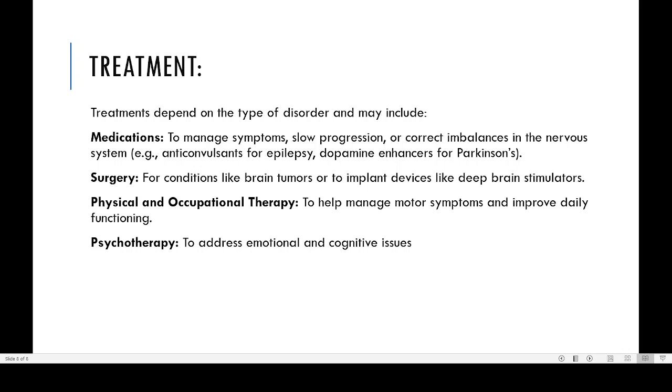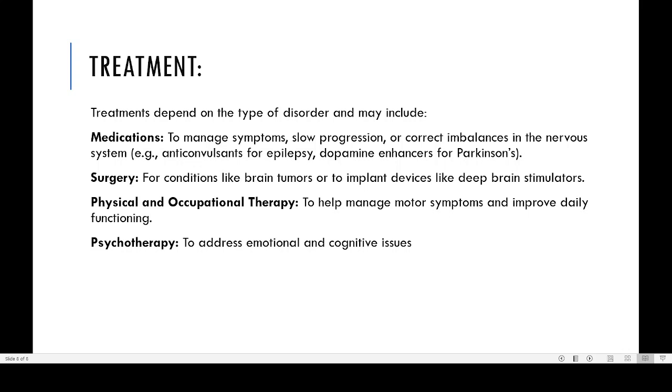That is why they play carroms or other games, because their body has to be active. If they are not active, they cannot sleep at night, and lack of sleep can increase their symptoms. Then psychotherapy addresses the emotional as well as cognitive problems of these patients.